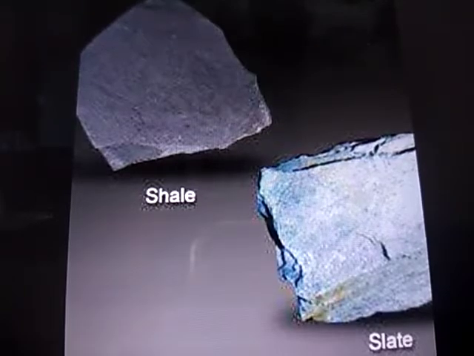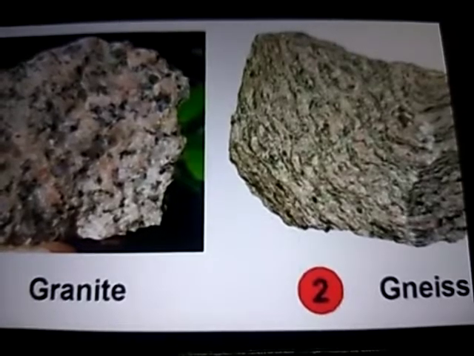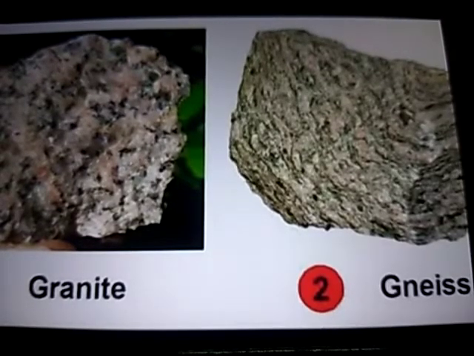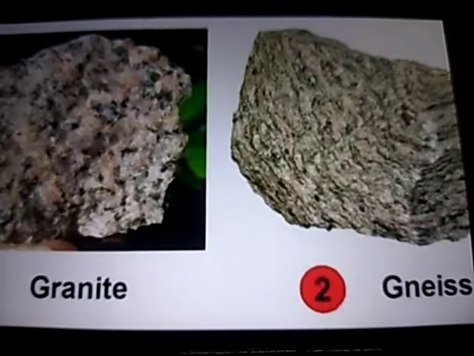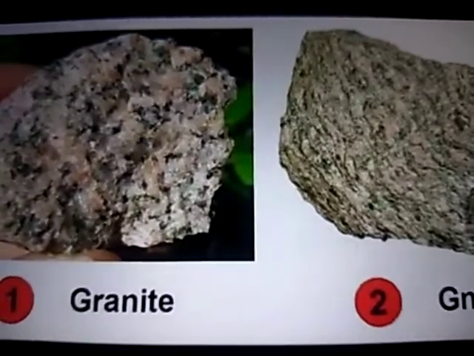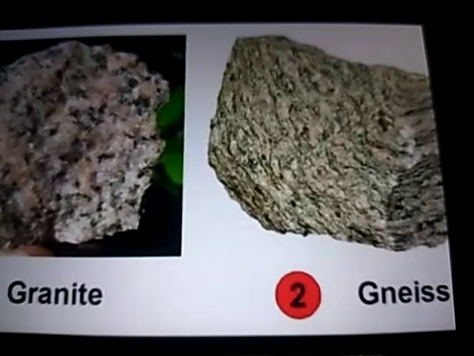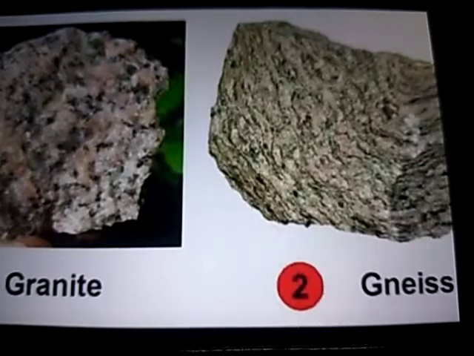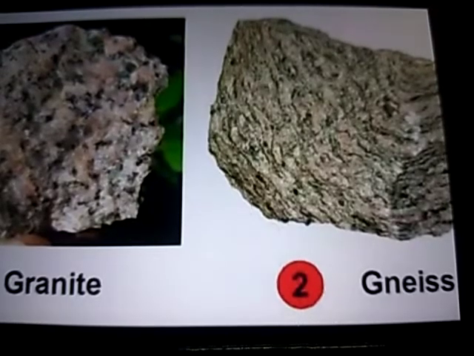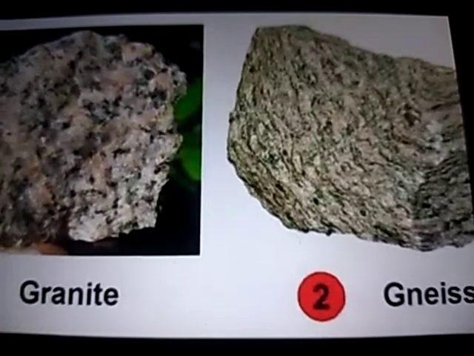Then next we will go to gneiss rock. Gneiss is a metamorphic rock. It is formed when granite, an igneous rock, changes into gneiss due to heat and pressure of the earth. It has light and dark colored bands. It has mica because of which it glitters. So mica is the mineral which is present in gneiss rock. Because of mica the stone glitters. It is used in making buildings.